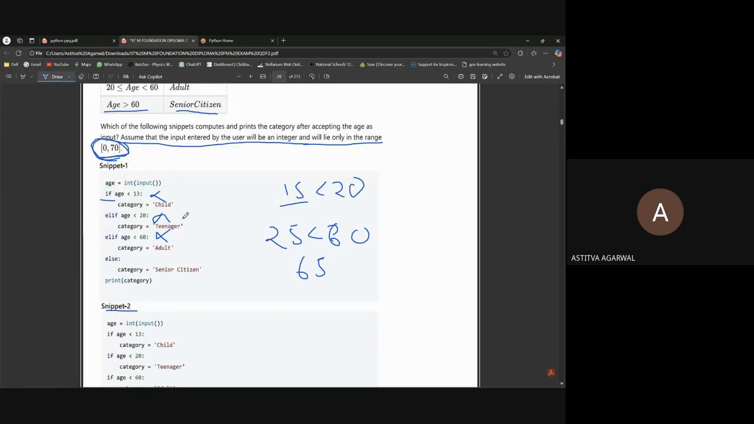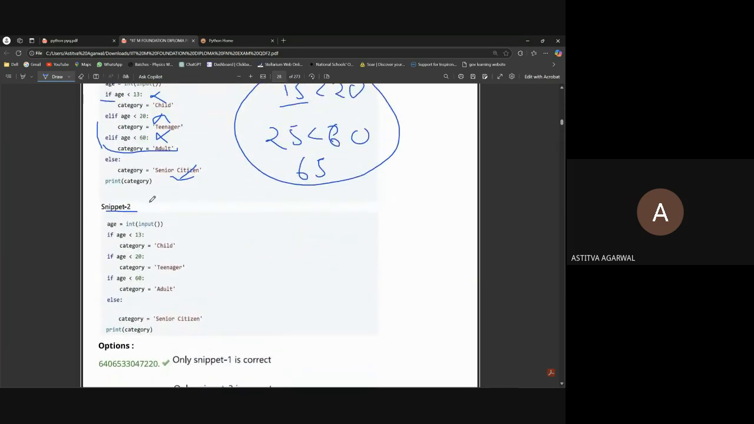Okay, else is there, so the range is only from 60 to 70, because till 60 is covered, this code will cover till 60. Then after 60 there will be only 60 to 70, because we are assuming the input range will only be 0 to 70, then this will be considered as senior citizen. I think you won't get any issue in this code. Now we will move on to the second snippet.